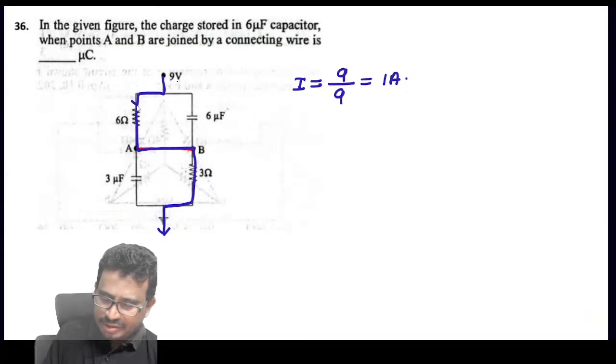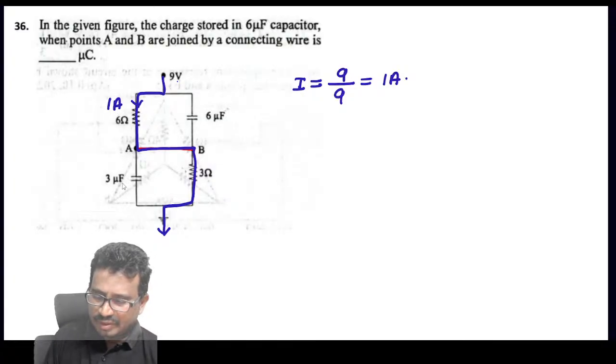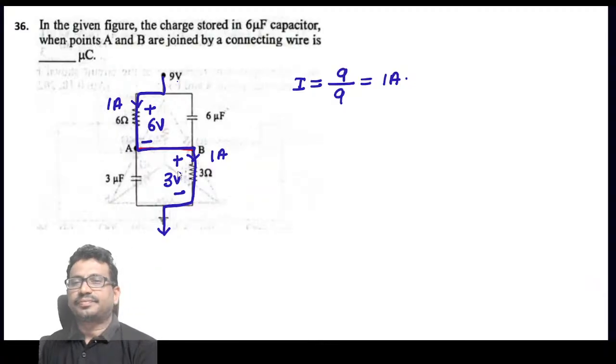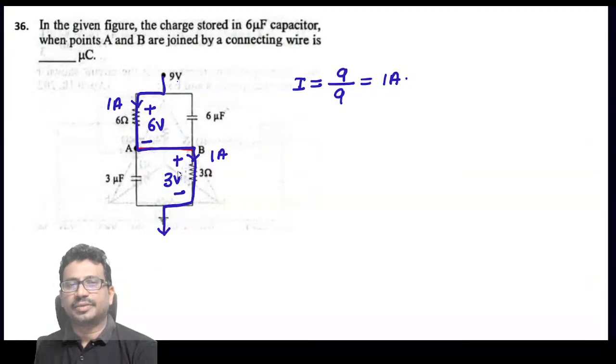So that means in this branch a current of 1 ampere will go. So that means how much is the voltage? And this voltage is 6 volts. And how much is this current? This is also 1 ampere. So this voltage is equal to 3 volts. Okay.